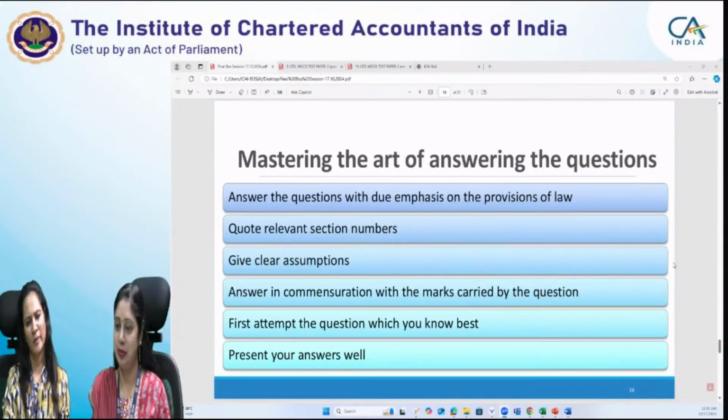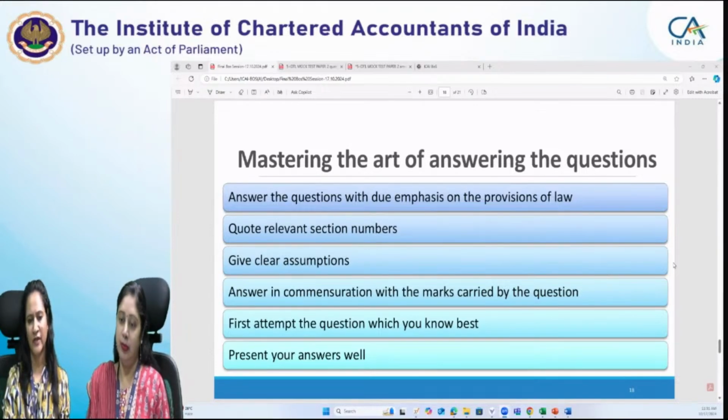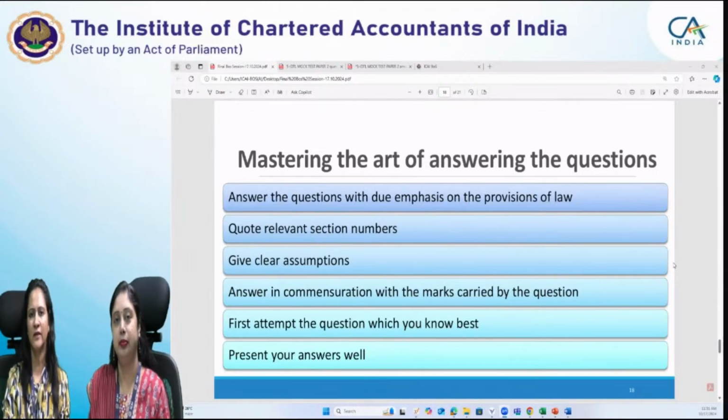So how to answer the exam questions, basically. Your answer should give due emphasis to the provisions of law. Quote relevant section numbers, but in case of section numbers, I will advise you to write the section number only if you know that it is the correct section number. It is better not to quote than to misquote the section number, because if you misquote the section number, your marks will get deducted. So if you are not confident, don't quote it. You can write as per the provisions of GST law.